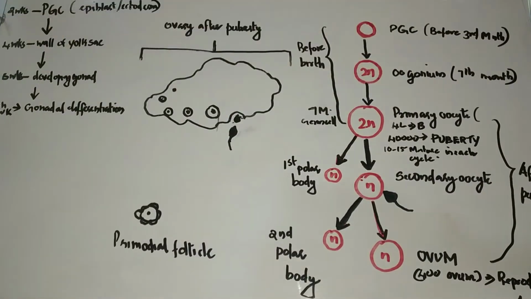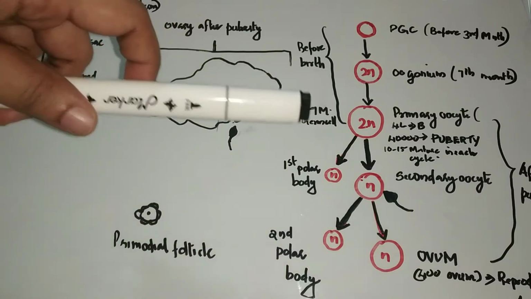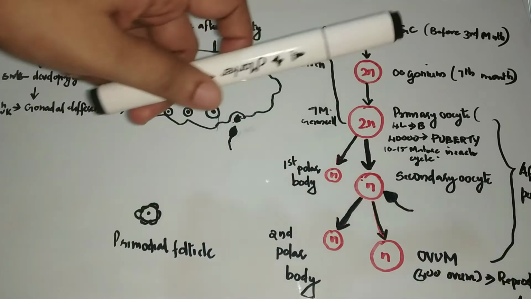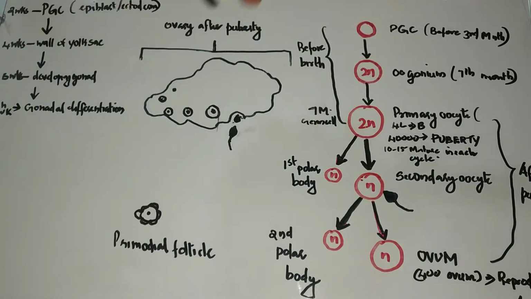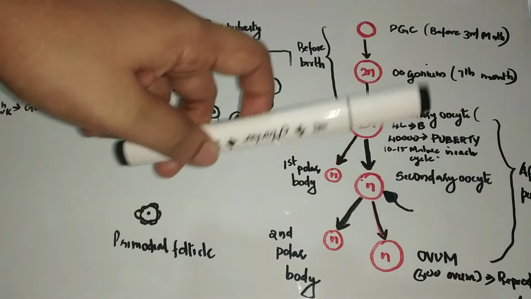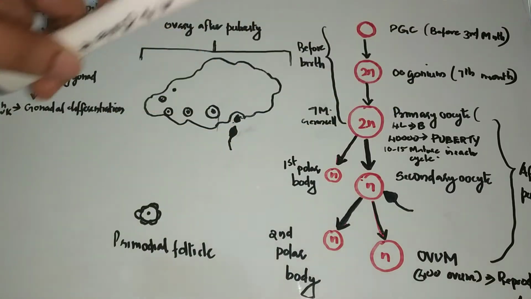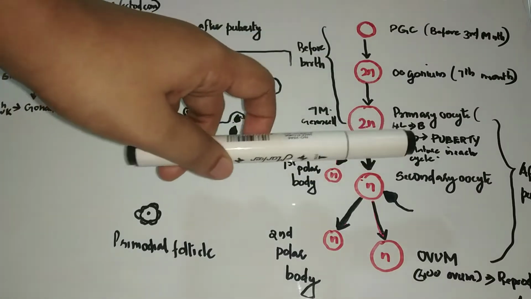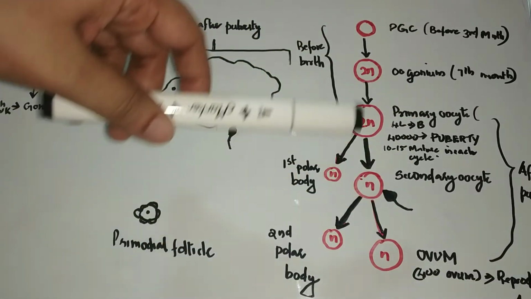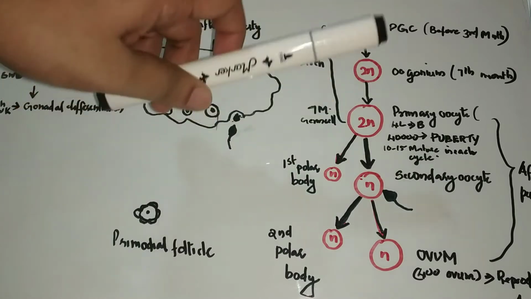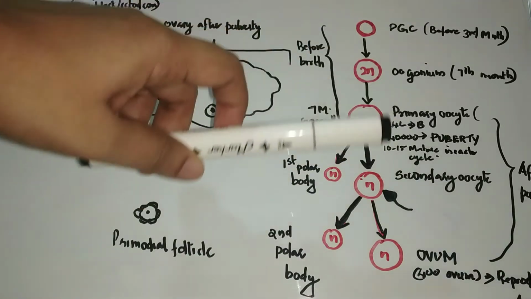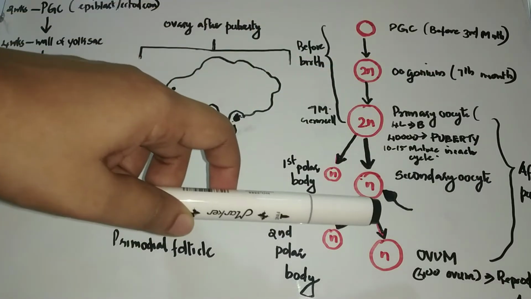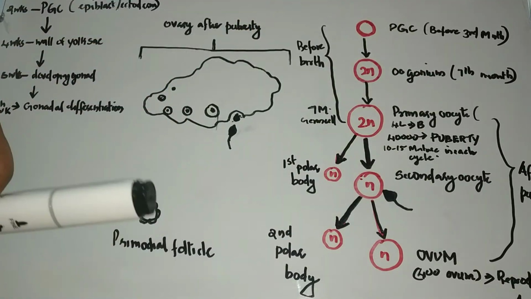So during each cycle, 10 to 15 follicles start to mature. The primary oocyte within 10 to 15 primary follicles starts to mature after puberty. During each cycle, one of the primary oocytes completes the first meiotic division. It results in the formation of a secondary oocyte and the first polar body.